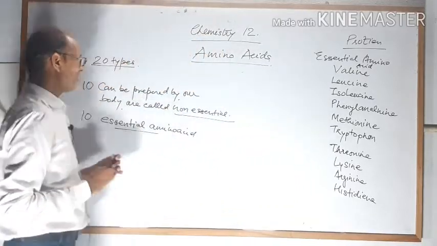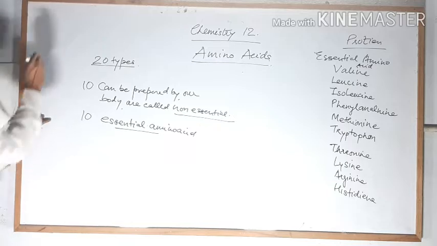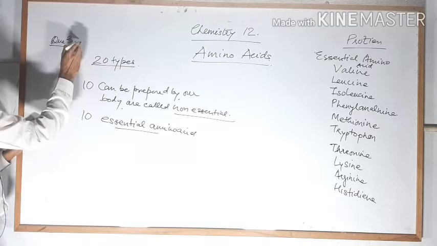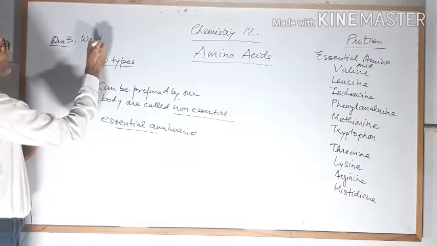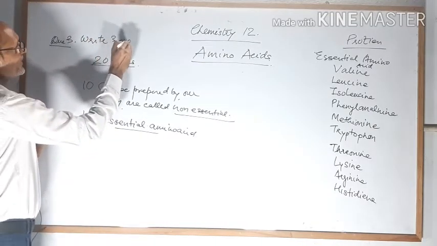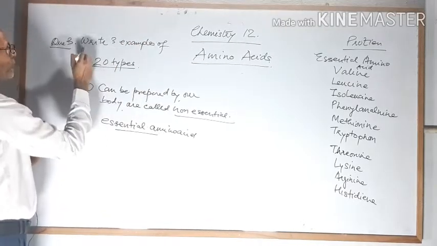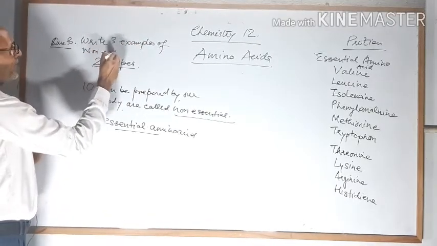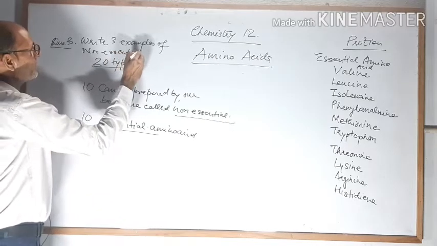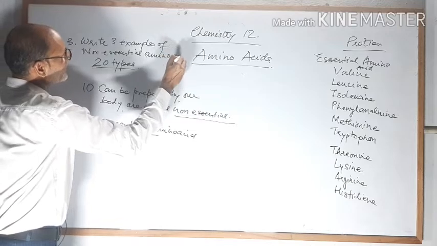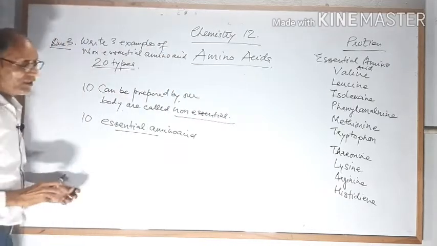So please write question number 3. Write 3 examples of non-essential amino acids. Okay, students.